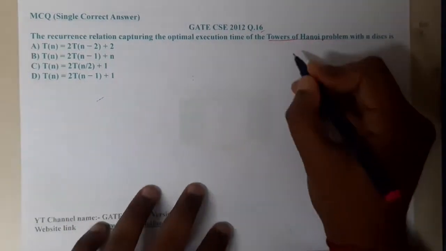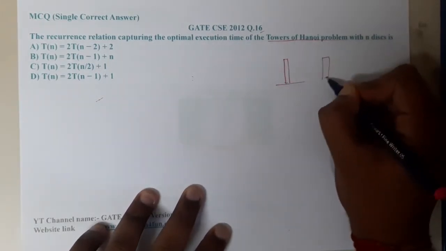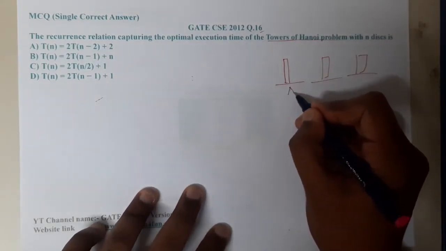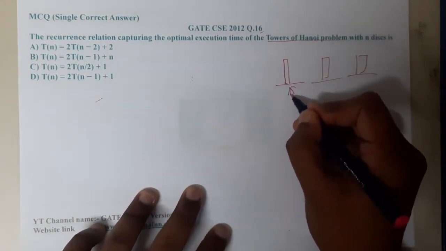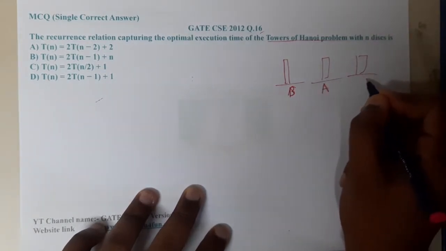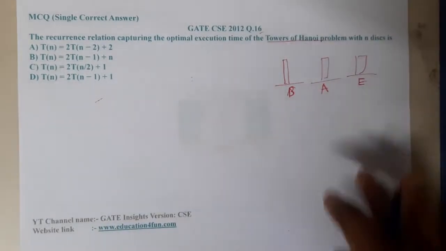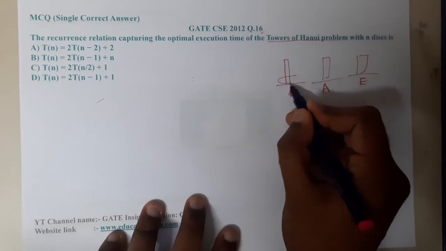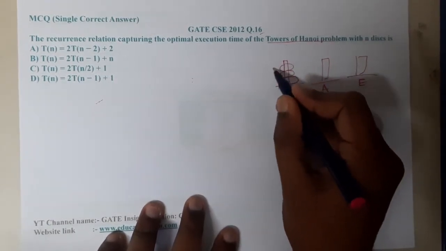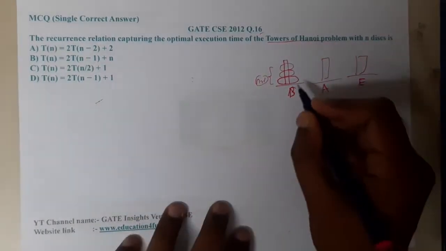If you recall, we already discussed the Tower of Hanoi. Tower of Hanoi is a puzzle-type problem where we have three different rods. The first is your start rod or begin rod, called B, the middle rod is the auxiliary rod, and the last rod is the end rod, E. The begin rod will have n discs, where n might be 3 or 4 or any number.